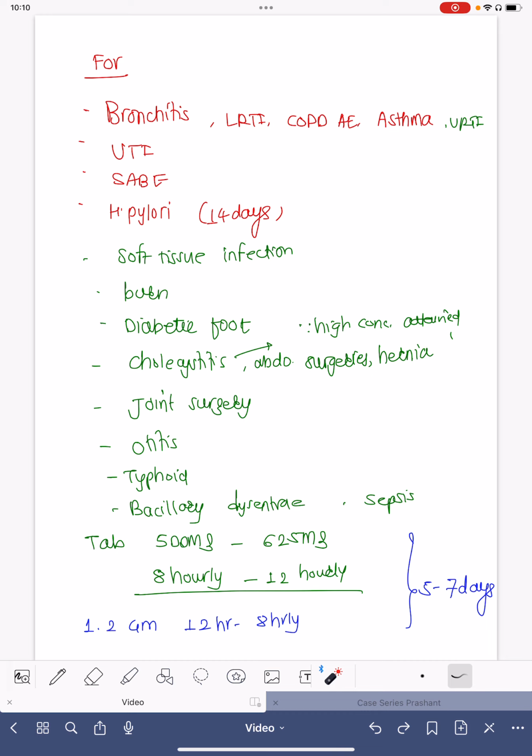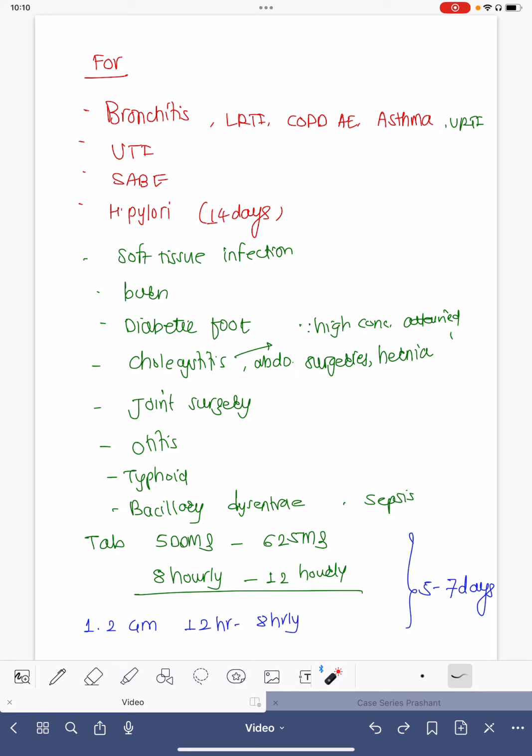Amoxicillin goes through the liver, so it attains high concentration in the gallbladder. That is the reason why it is used for cholecystitis, for abdominal surgeries, for hernia surgeries, for joint surgeries. It is one of the excellent drugs. It is very commonly implicated for typhoid. It is one of the excellent drugs to treat enteric fever or typhoid fever, otitis media, bacillary dysentery. It can definitely be used for sepsis of any bacterial origin. You just name any system in the body, it can be 100% used.